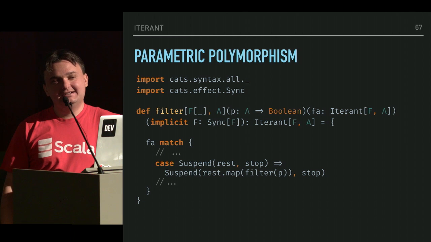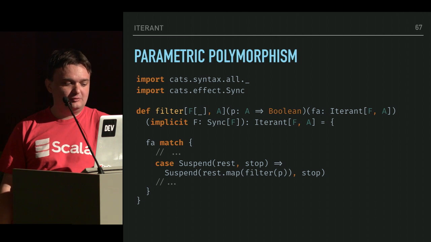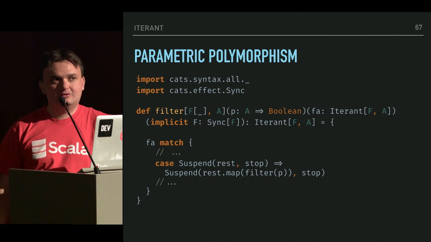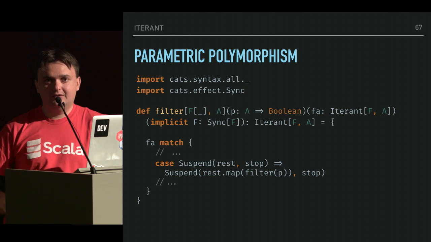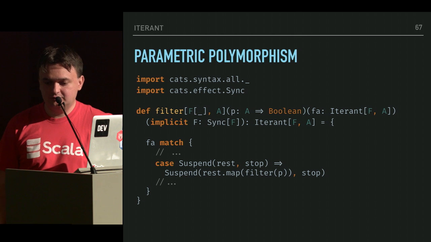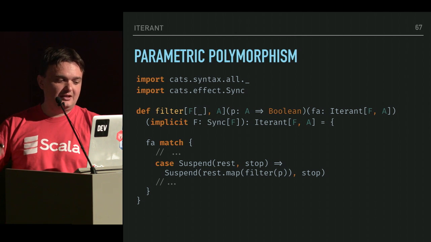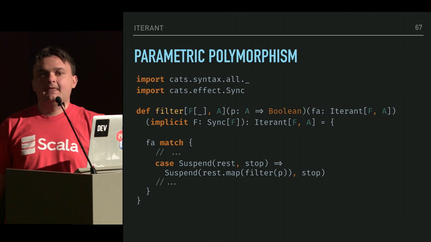So filter now, in case we would be describing it, building the rest of the stream with a filter being recursively applied to the rest would involve a call to the map function. So we would say rest map filter.